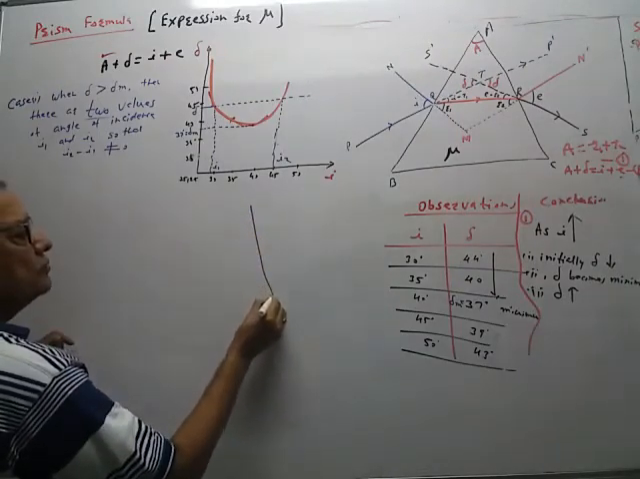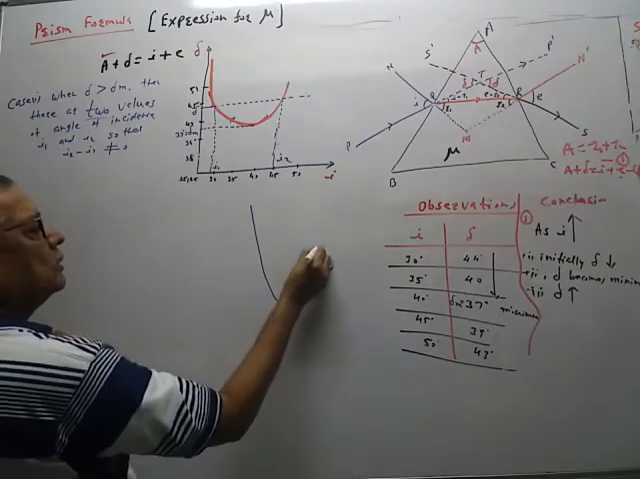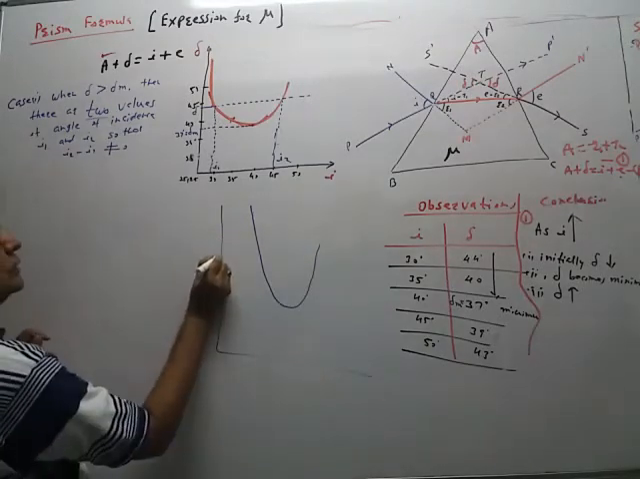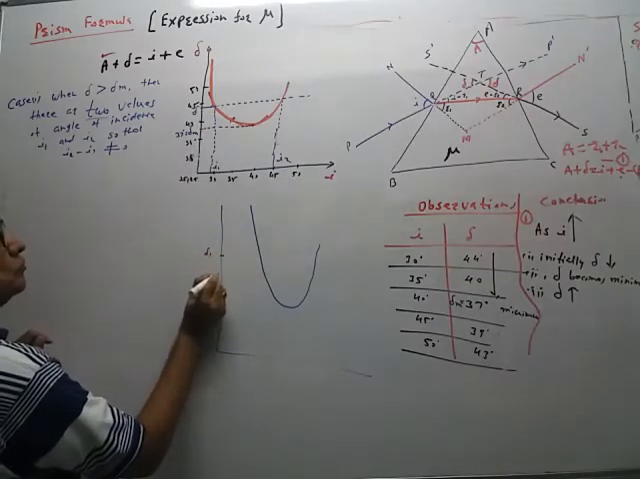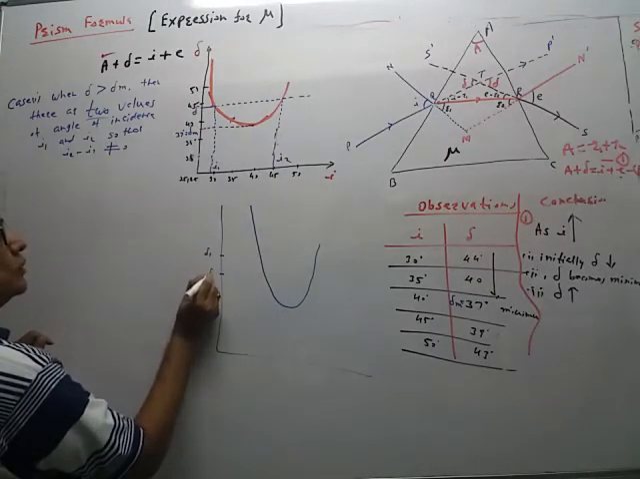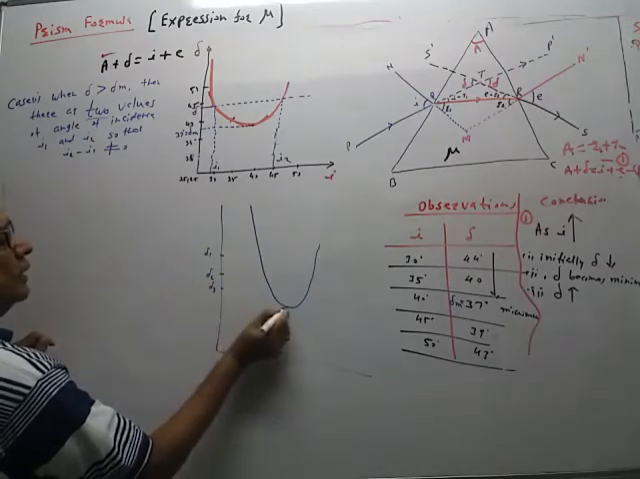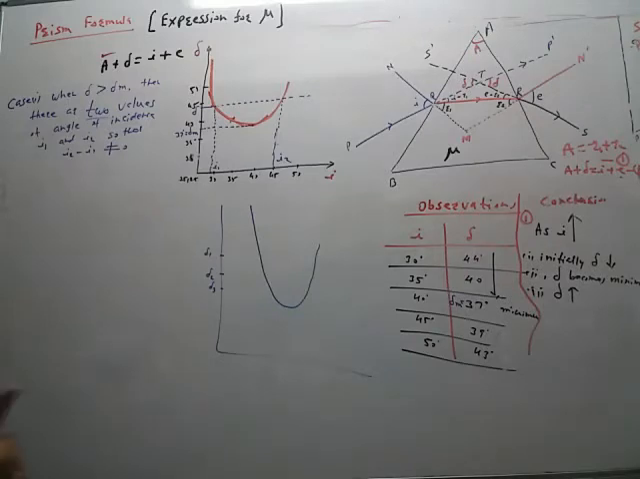So the graph is like this. Now I will show the graph after magnification. So this is the one value, delta 1. This is another value, delta 2. This is the third value, delta 3, and this is delta m.